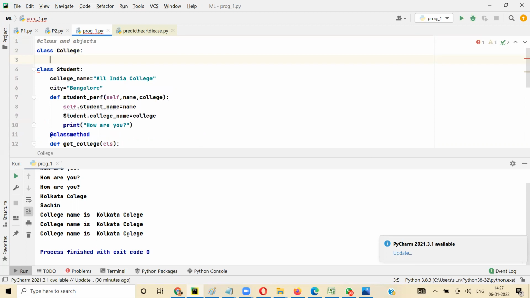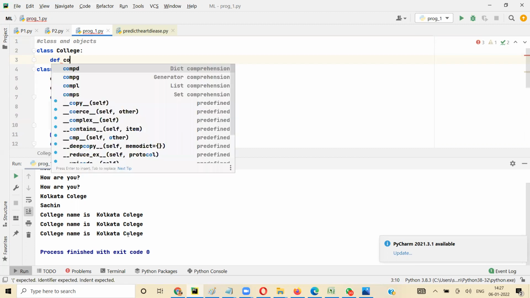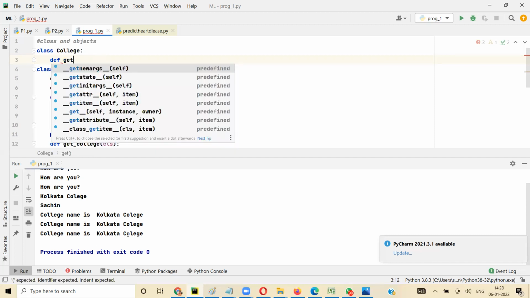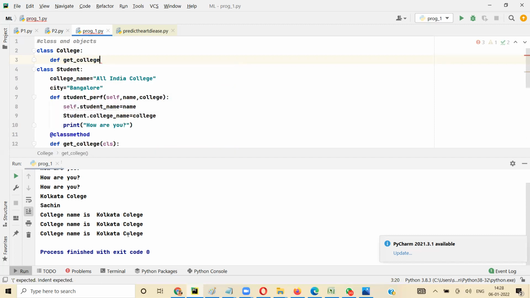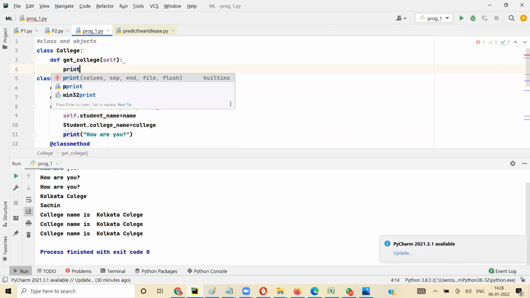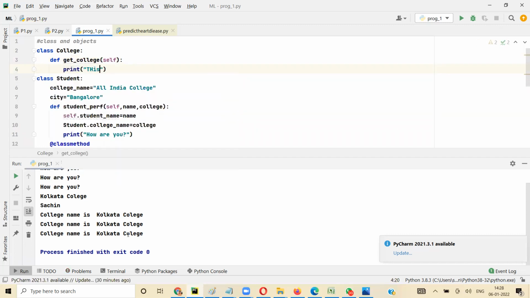Okay, and here I define def college name, or let's say I say get college, for example, and I say print this is get college.